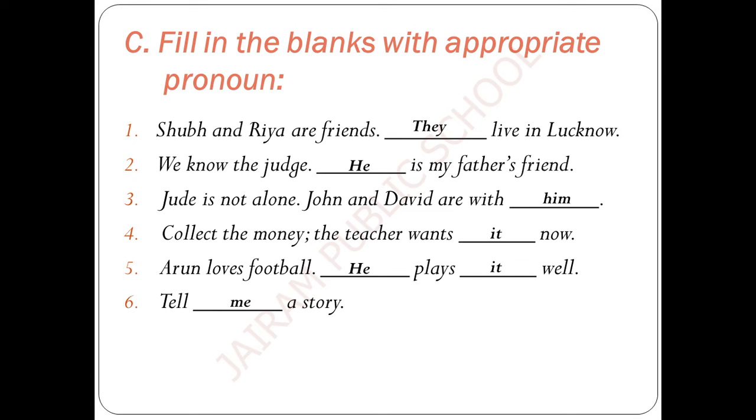Tell me a story. My dear children, do remember one thing before filling these blanks with the appropriate pronoun. You have to remember one thing. What is subjective pronoun and objective pronoun? Subjective pronoun is to be placed in the place of the doer of the action. Objective pronoun should be placed in the place of the receiver of the action. Do remember this and fill the blanks with your appropriate answers.